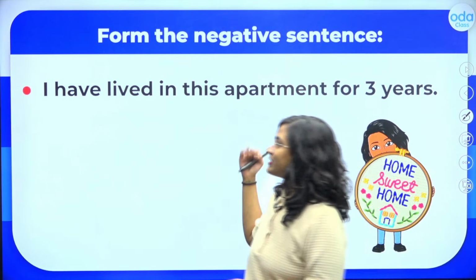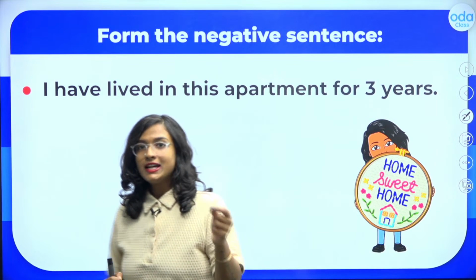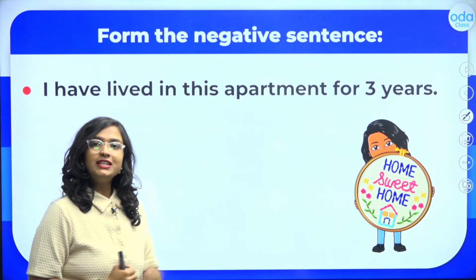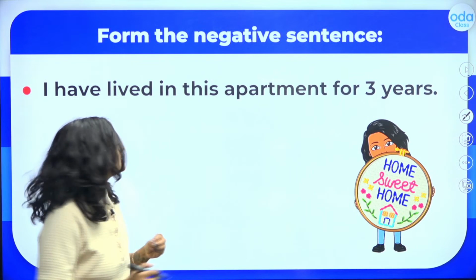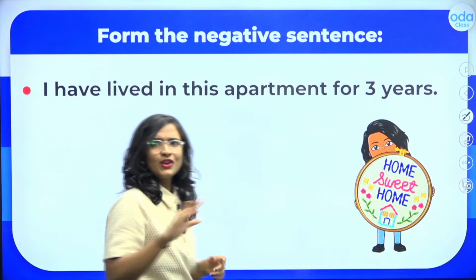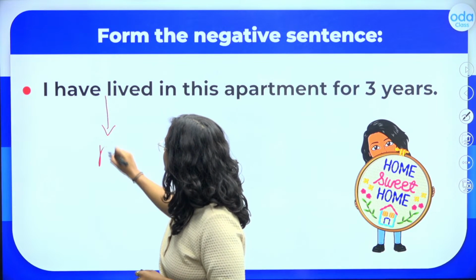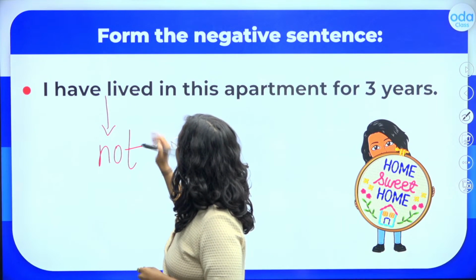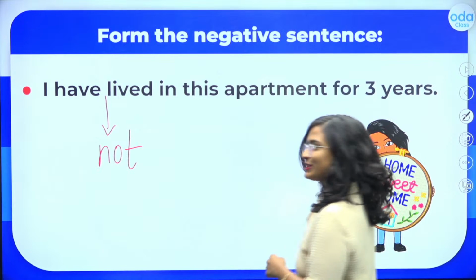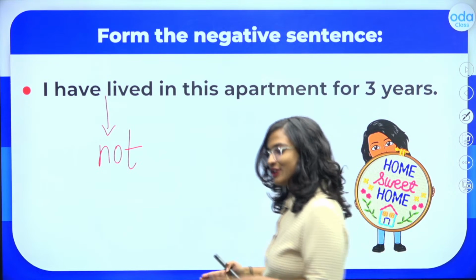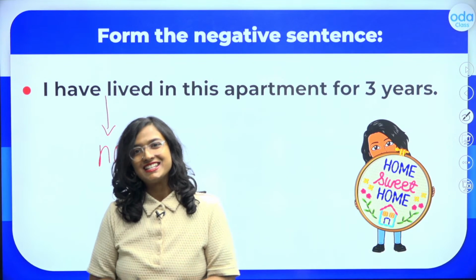This is an affirmative sentence. To negate this sentence, as we learned, all we have to do is add the word not right here. I have not lived in this apartment for 3 years. And that's it. We have negated our sentence.